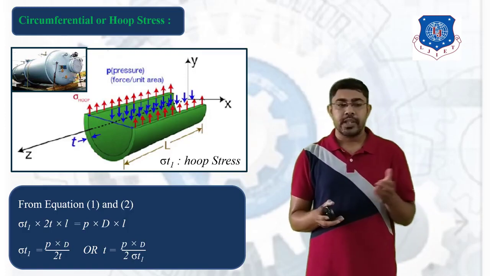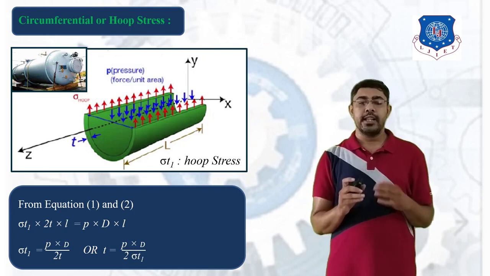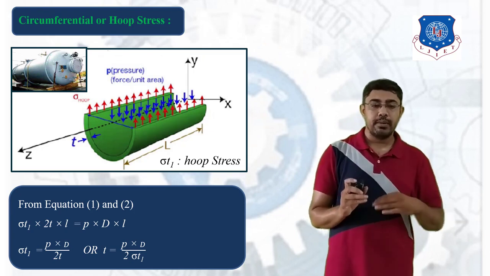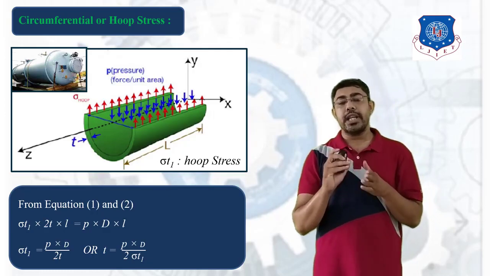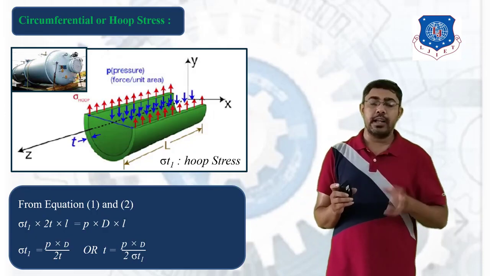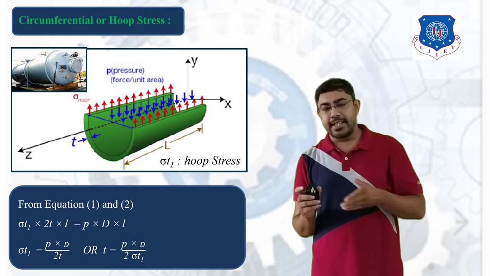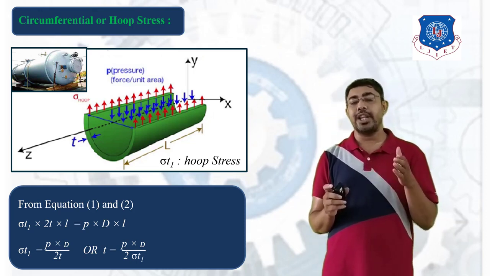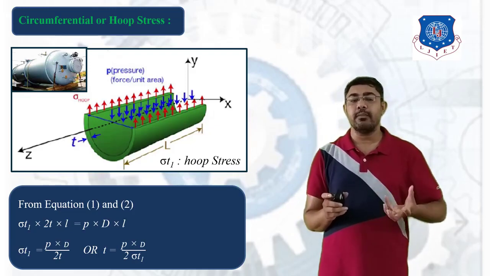So we get sigma T1 into 2T into L is equal to P into D into L. Here P into D into L is the load due to the pressure, and sigma T1 into 2T into L is the resisting force.